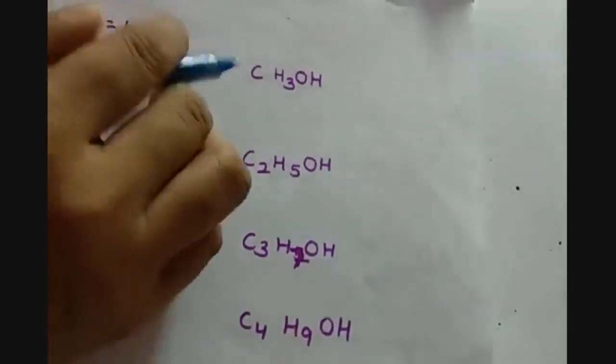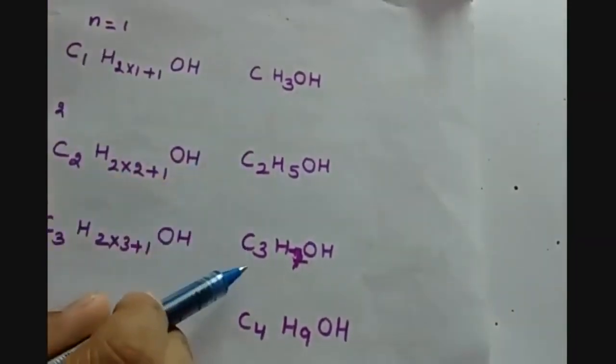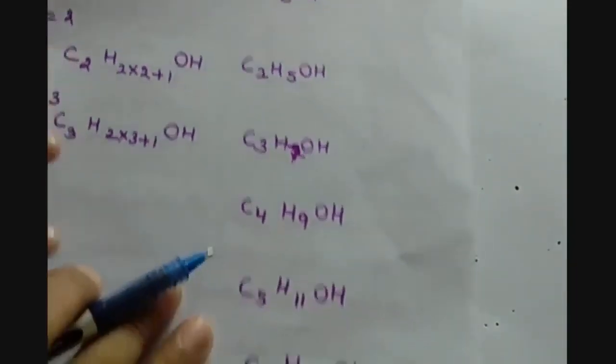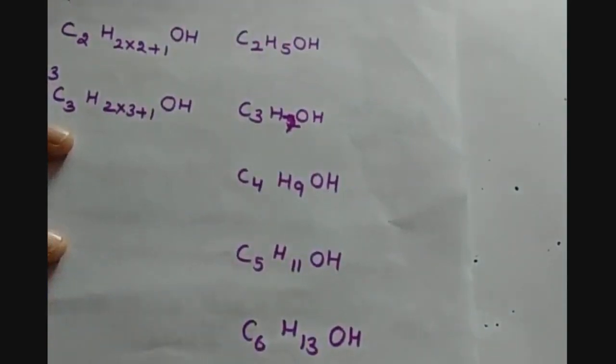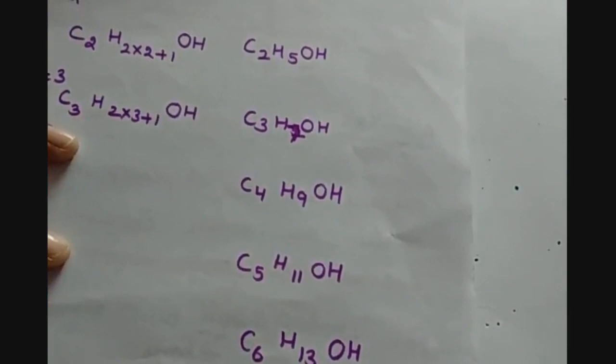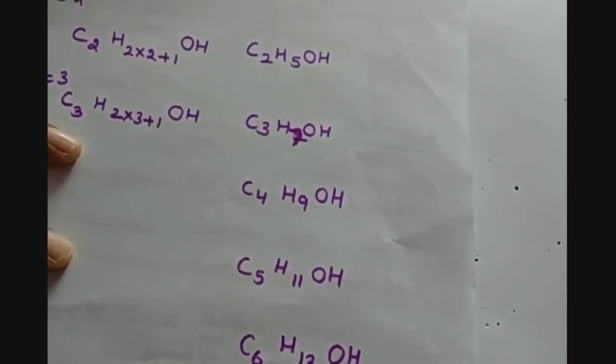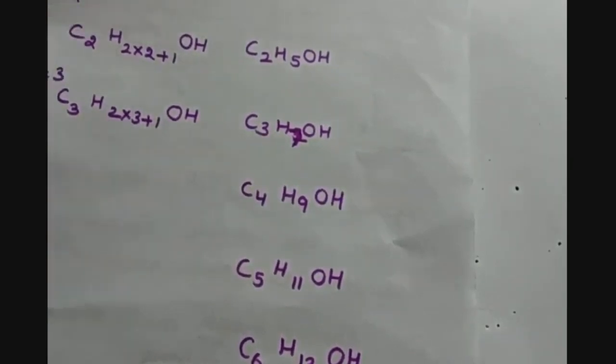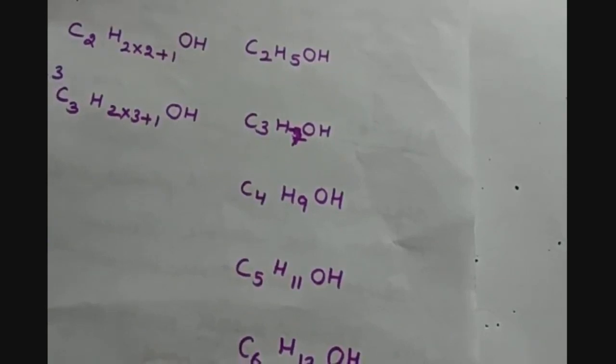So this will be methanol, ethanol, propanol, butanol, pentanol, and hexanol. So they can be named as this. But don't worry about the names, because we will be seeing this naming in the nomenclature part. That means in the next lecture. But this is how one series can be formed with any general formula.